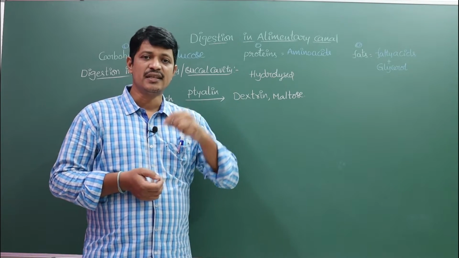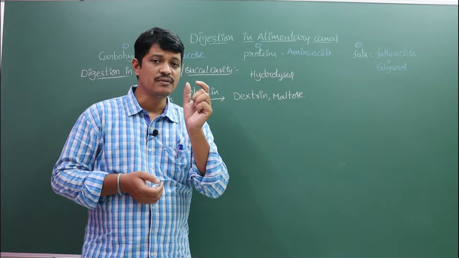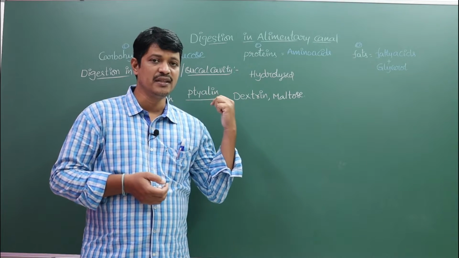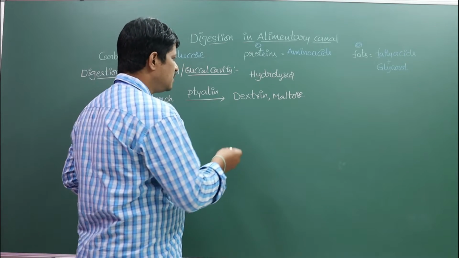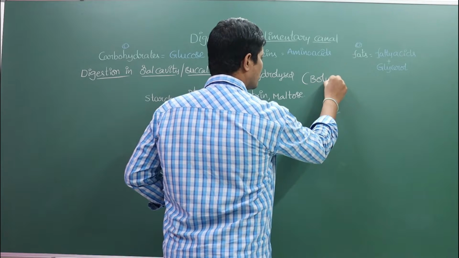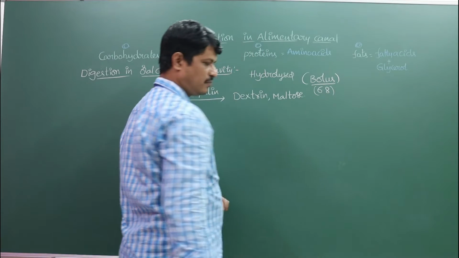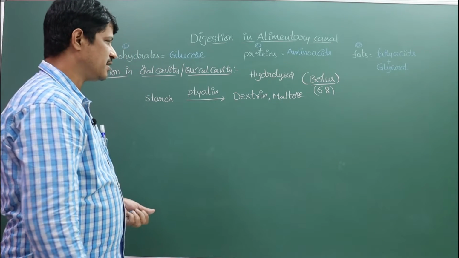These materials are combined together with the saliva. Here, a soft slurry mass is prepared in the oral cavity. This soft slurry mass is known as bolus, with 6.8 pH.